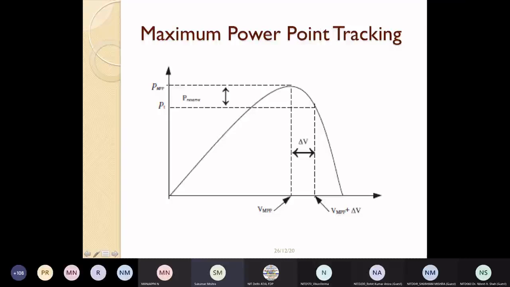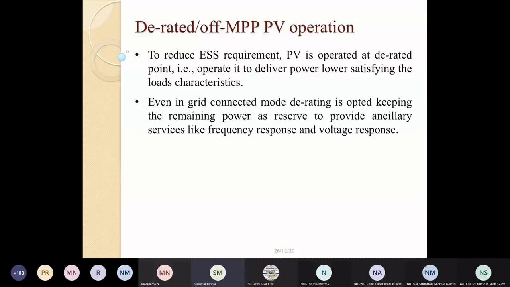I can vary it at a very fast rate also, so that I come to a situation where I can get ancillary service from the photovoltaic system.